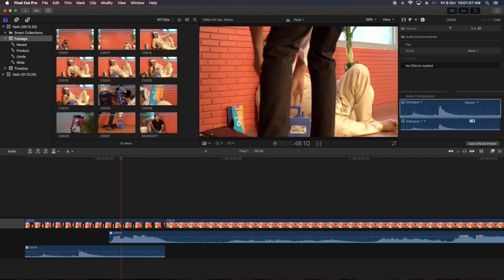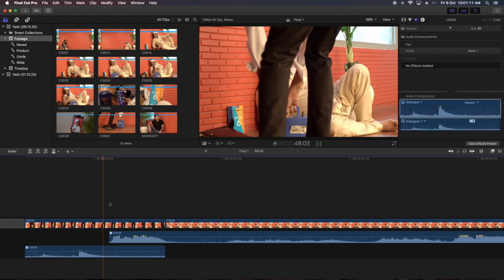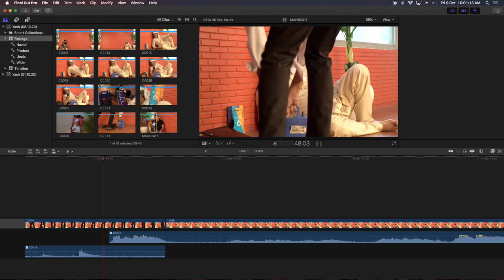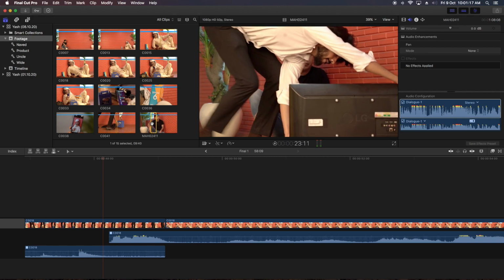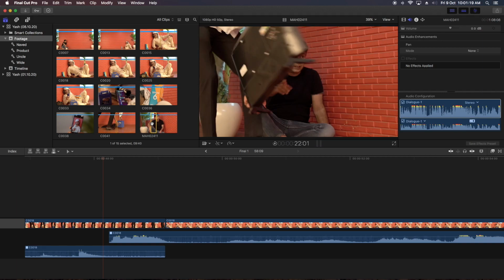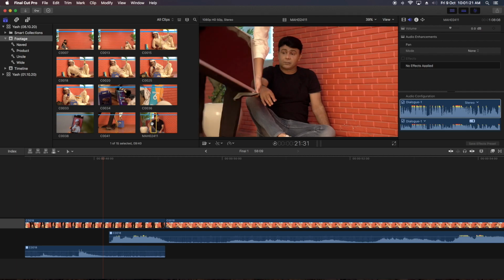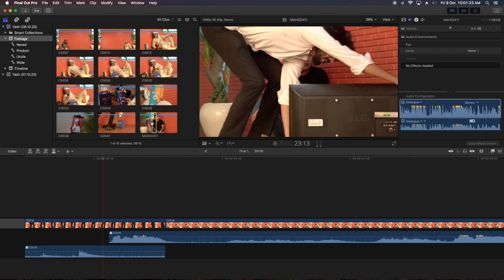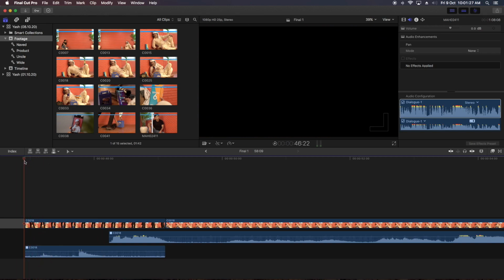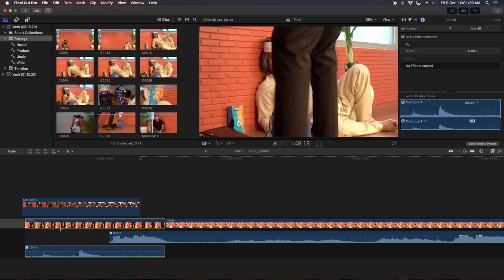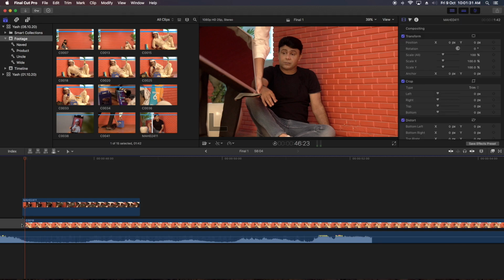So for that we are using, now if this is not the right shot, I'll use Naved's another shot like this. Yeah. Okay, I'll use this one. Let's use this as a, remove this.